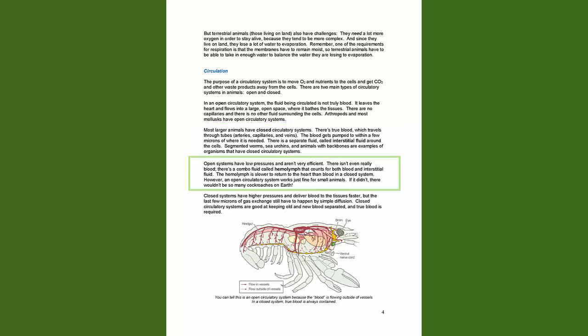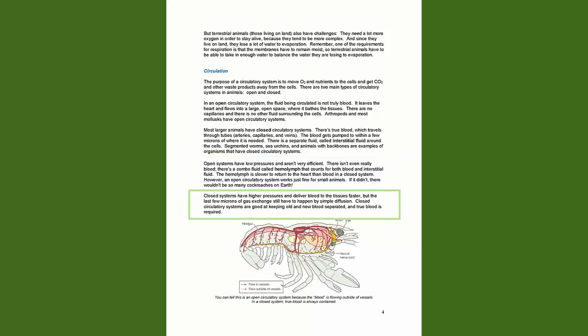Open systems have low pressures and aren't very efficient. There isn't even really blood. There's a combo fluid called hemolymph that counts for both blood and interstitial fluid. The hemolymph is slower to return to the heart than blood in a closed system. However, an open circulatory system works just fine for small animals. If it didn't, there wouldn't be so many cockroaches on Earth.